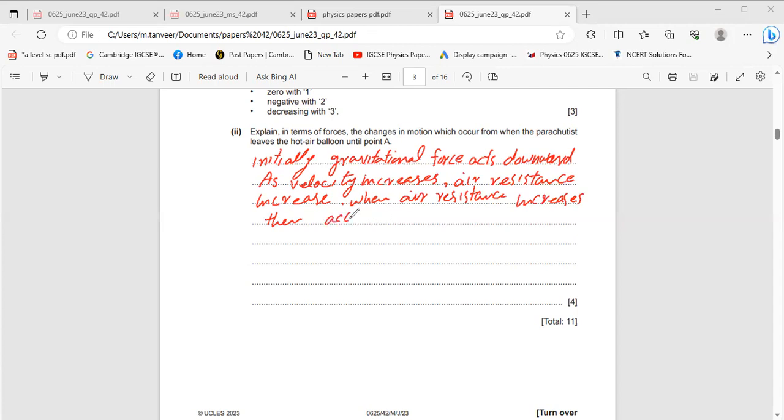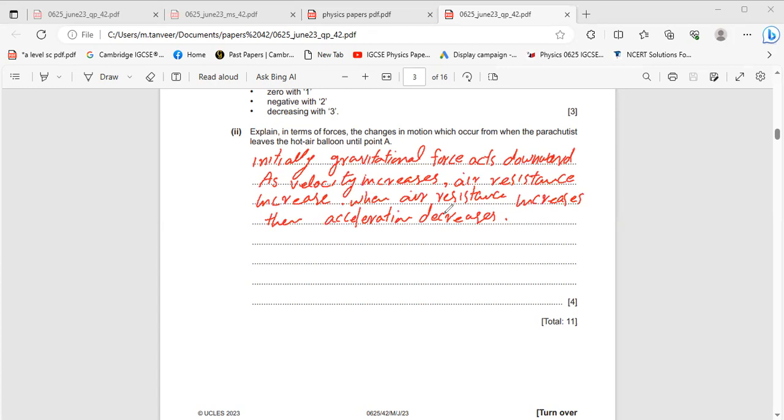When speed is decreasing, then acceleration is decreasing. Acceleration decreases.